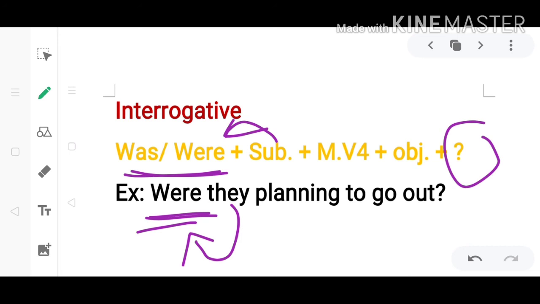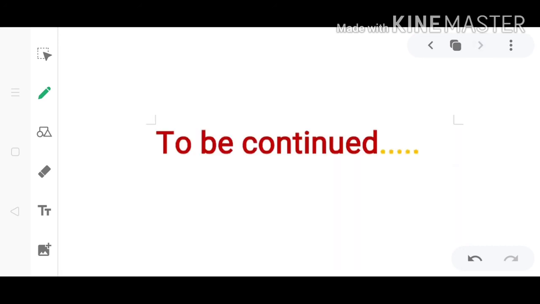This becomes an interrogative sentence. So here we have discussed past continuous tense, its usage, clarification of was and were, and the points and structures, how we have to create them. The discussion about tenses will be continued with the help of other videos.